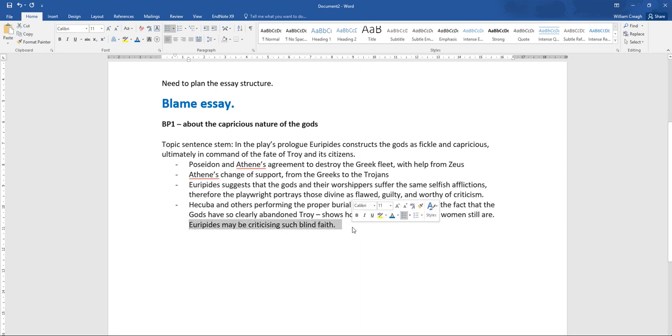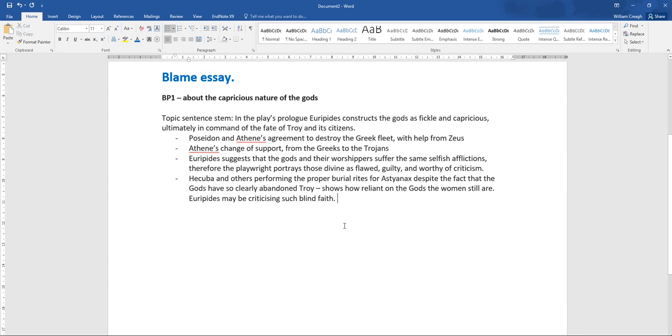So that's another little point that we could make in our body paragraph number 1. Now on to body paragraph number 2.